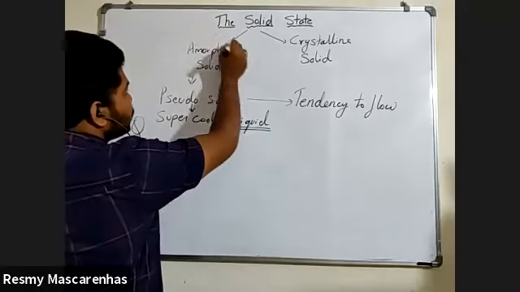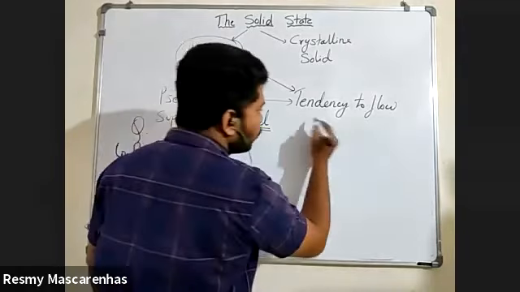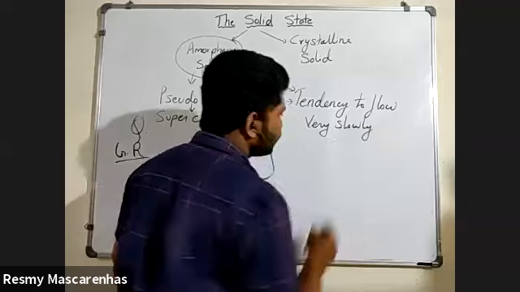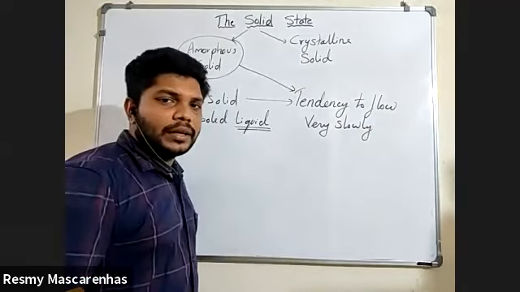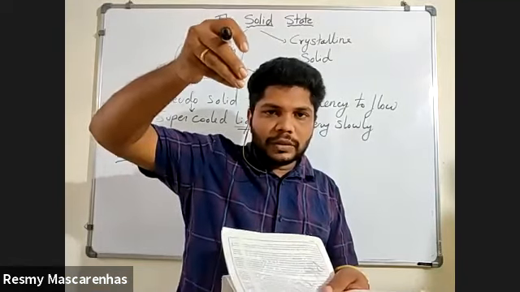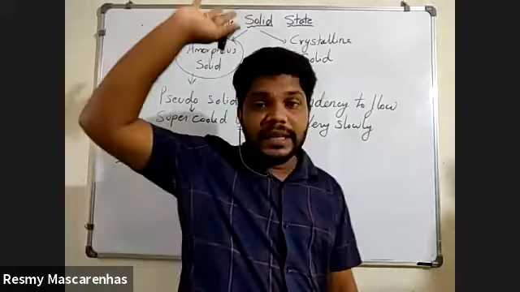Same here, amorphous solid also has a tendency to flow, very slowly. Not like, today if I place the amorphous solid, tomorrow it will flow down. No, very slowly means it will take years and years.